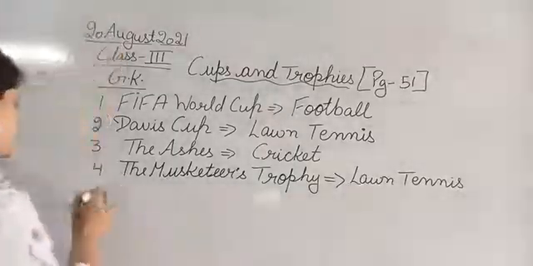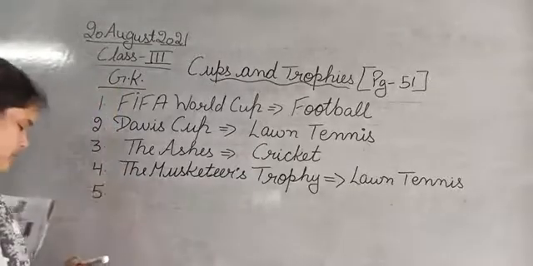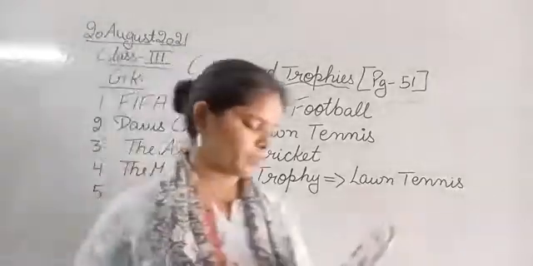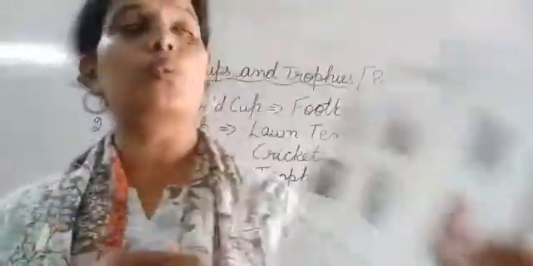Okay. Moving next to the fifth one. The fifth trophy is a very beautiful trophy that we all love. That is the ICC World Cup.